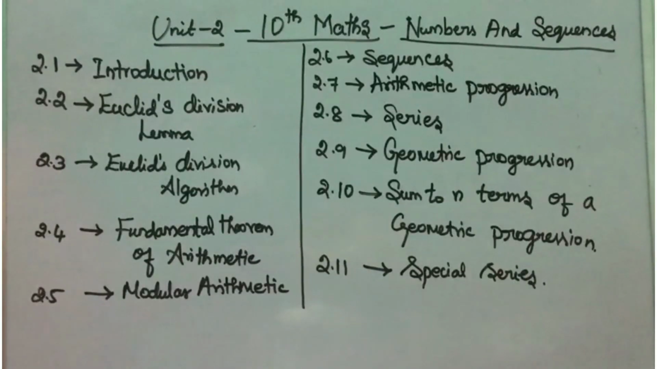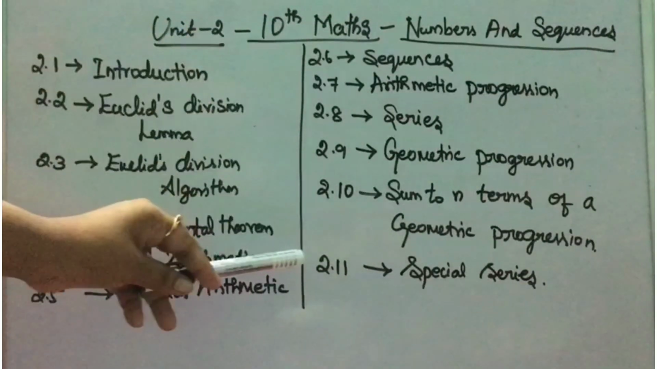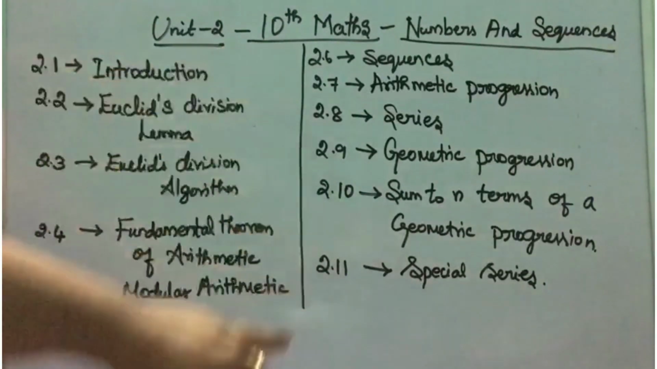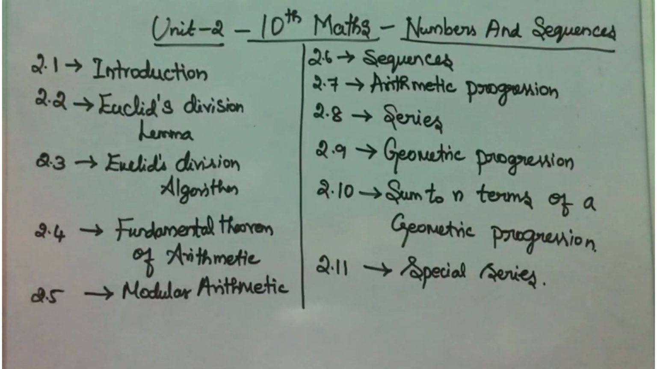Today in 10th Maths we are going to see the new unit 2, Numbers and Sequences. Already we have finished unit 1 completely. Now we are going to start this numbers and sequences. Here, 2.1 to 2.5 is from numbers, and 2.6 to 2.11 is sequences. Under the numbers section and under the heading sequences they have given these topics. First, today we are going to start with the introduction part.